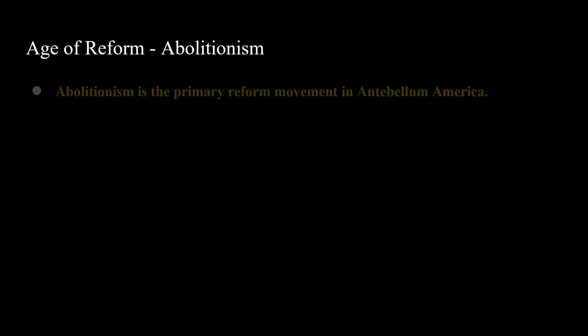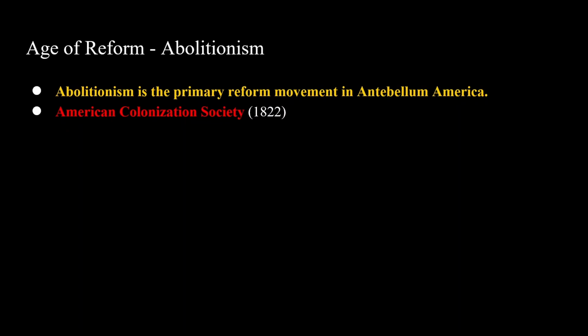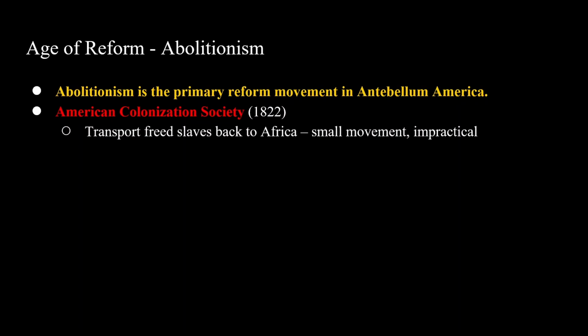Now, abolitionism. Abolitionism is going to be the primary reform movement in antebellum America. You have the American Colonization Society, where they would free slaves and then transport them back to Africa. It was a very small movement. They only freed about 12,000 slaves, and it was very impractical because these slaves were American at heart and no longer had ties to Africa.